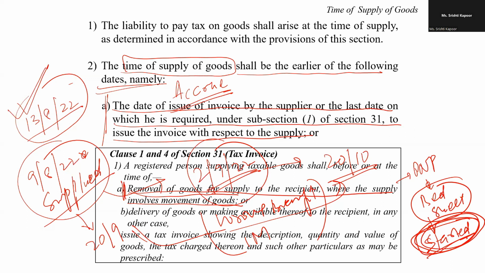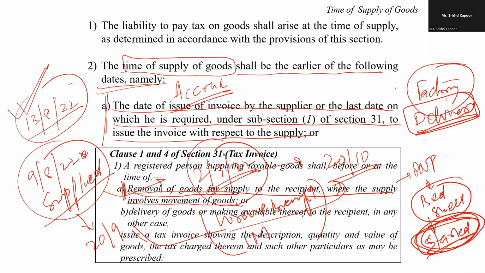For example, I am purchasing a factory. It's immovable. So when the delivery of this factory is handed over to me, when the keys are handed over to me, one has to raise the invoice.